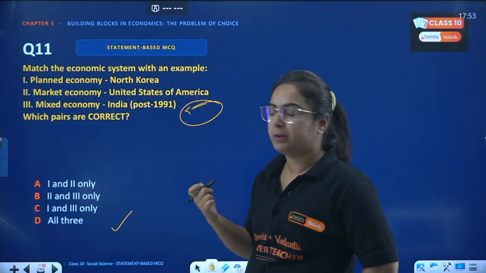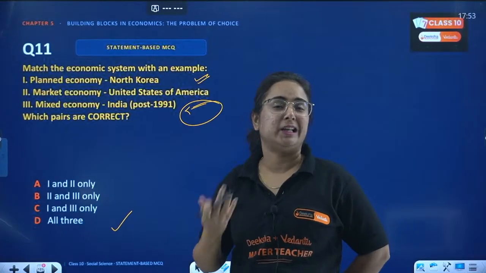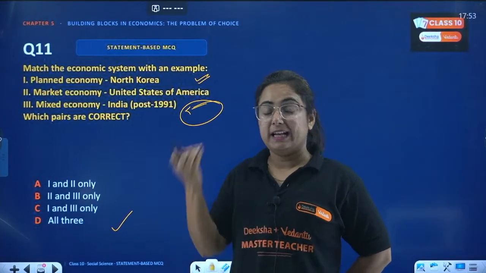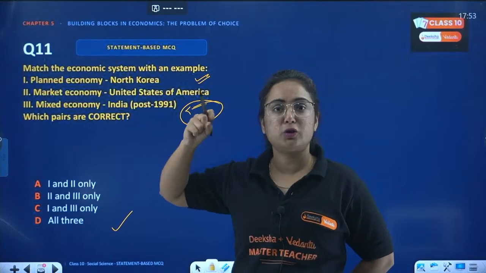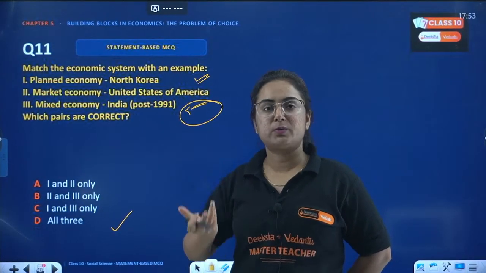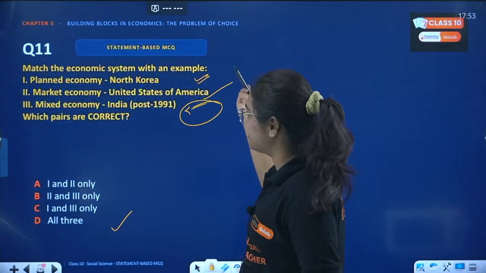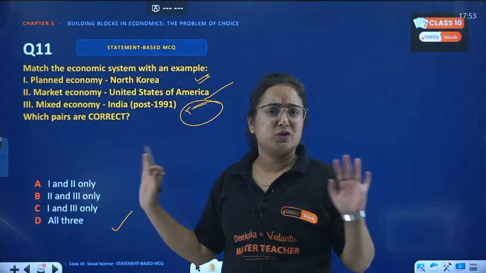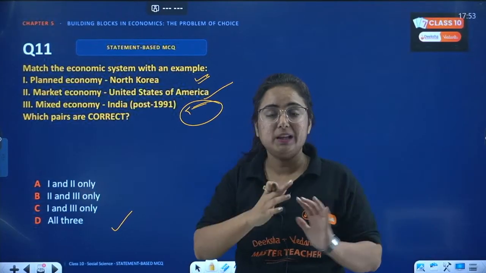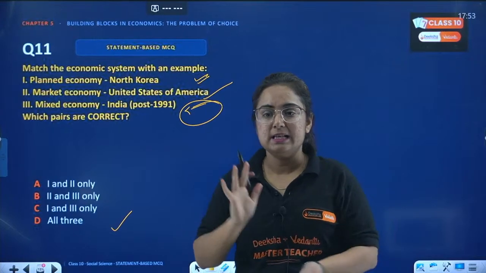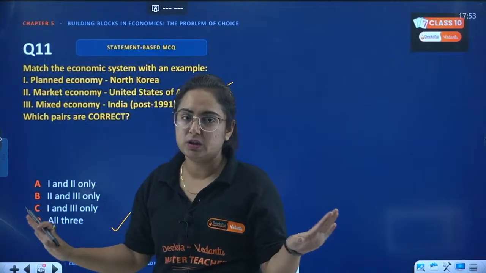in the Indian economy, okay? Planned economy: North Korea is a dictatorship type of government, and in that type of government, what does the dictator want? That the power should be with me in terms of what? Economy. So this is it. Next is about United States of America. United States of America is purely a market economy that totally depends upon demand and supply. Get it? This is all for the economics session, right?